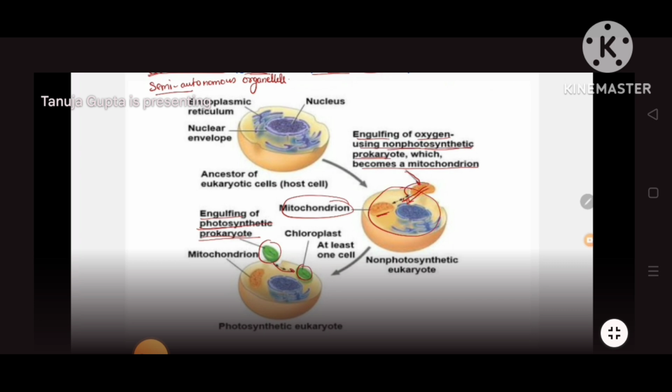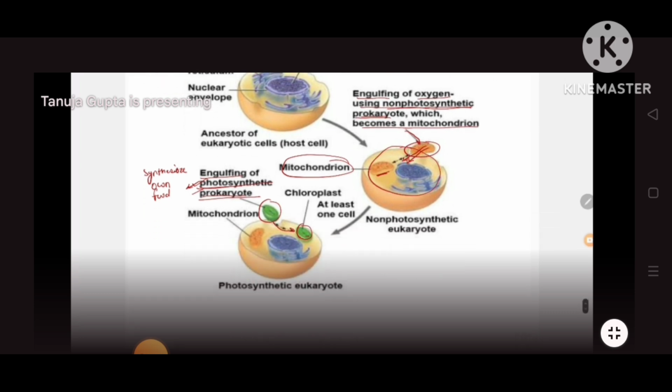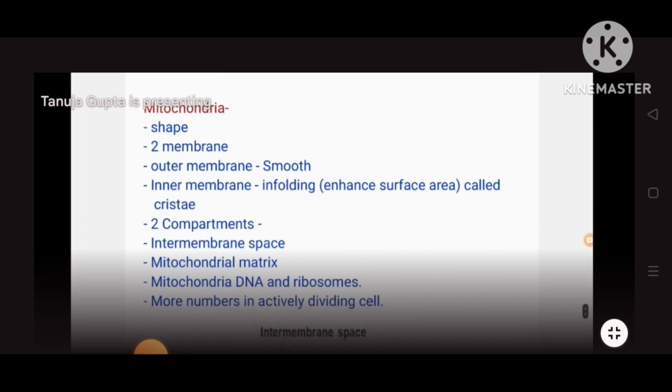Non-photosynthetic prokaryote is considered a mitochondria, because it is not able to synthesize its own food, but chloroplast is able to synthesize its own food. That's why they are considered photosynthetic. Photosynthetic means those that are able to synthesize their own food. Okay, fine. So this is how these two organelles are present. That was a theory about their origin, how they originated and why they differ inside a eukaryote.